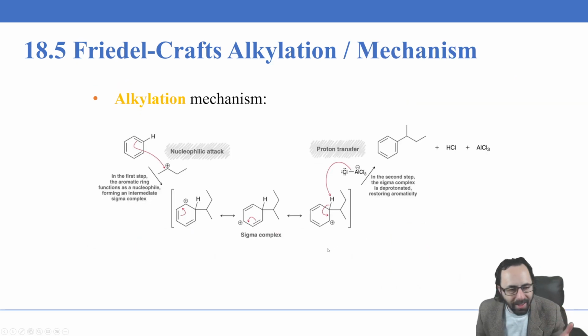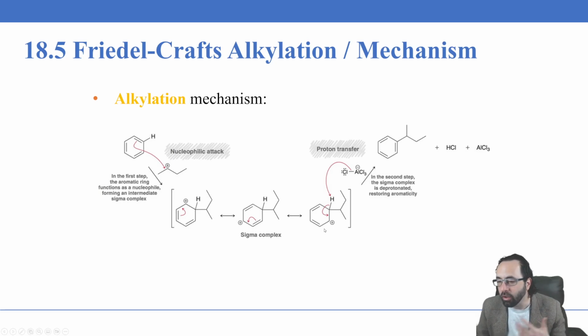So it's going to be the same mechanism as before. You're going to notice this is really only one mechanism we've talked about. Even though we've seen it in various different forms, it's still the same mechanism. It's the benzene ring behaving as the nucleophile and doing a nucleophilic attack on the electrophile, which is positive in some form. In this case, the electrophile is the positively charged carbon atom here. And then we get an intermediate, the same sigma complex, because the other carbon atom here is making 3 bonds with no lone pairs. This sigma complex is stabilized by resonance.